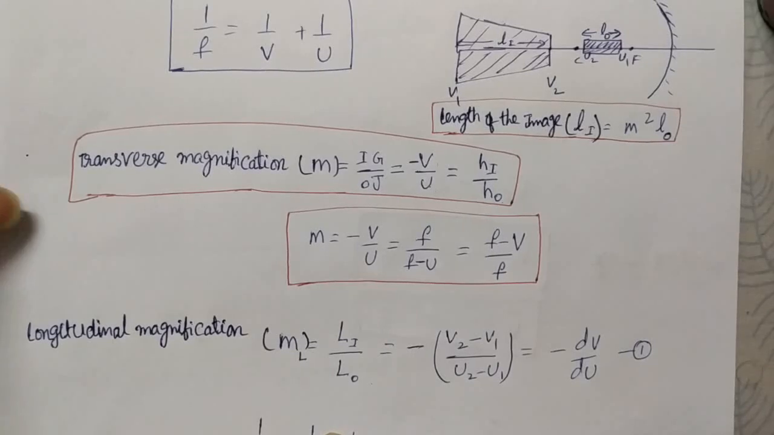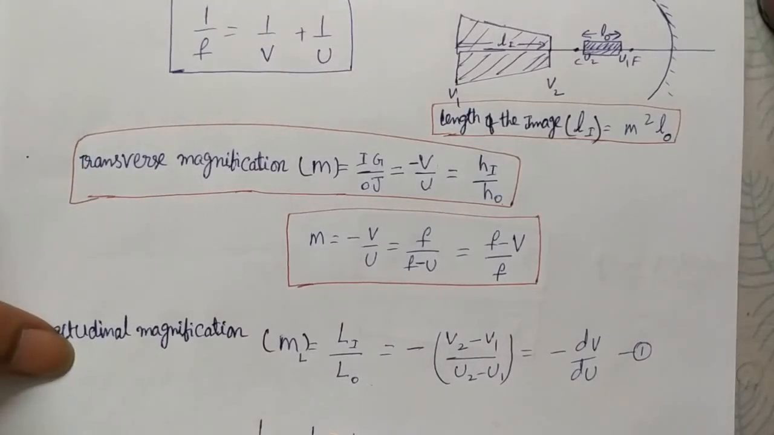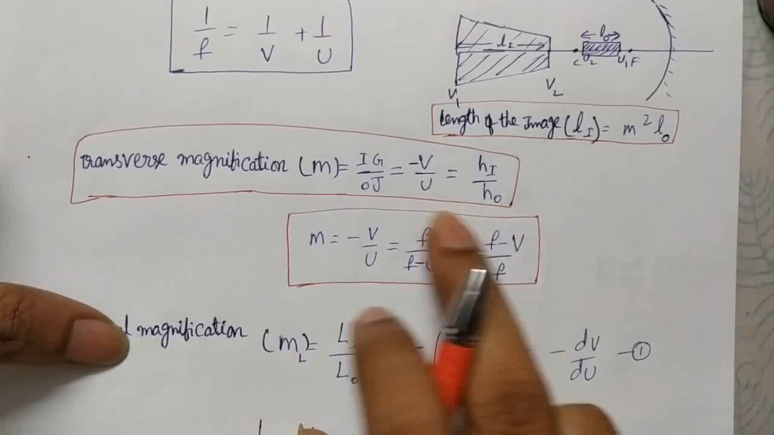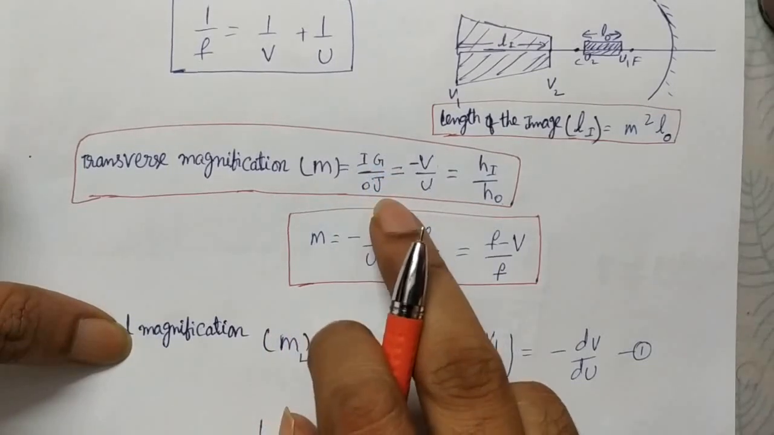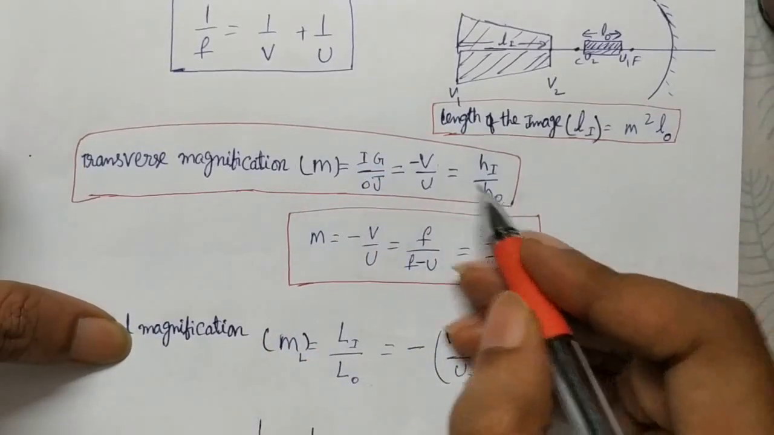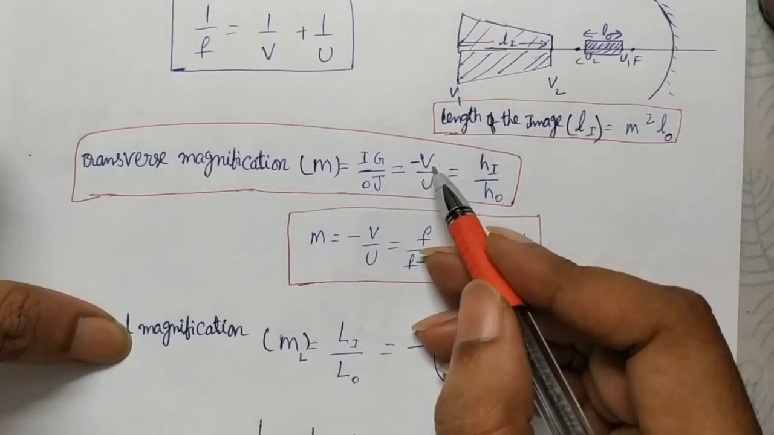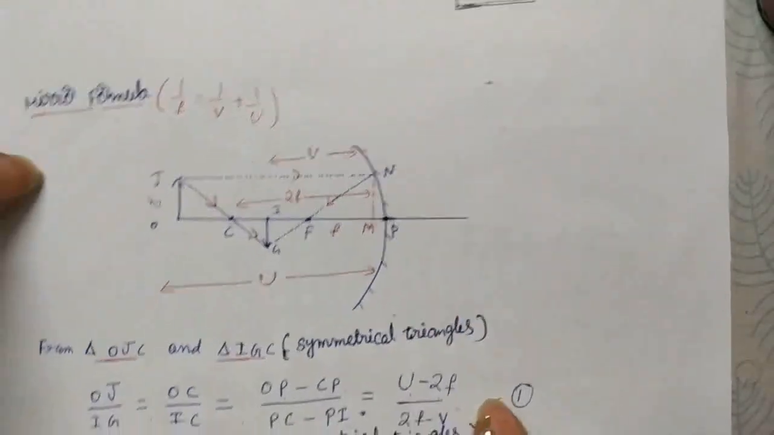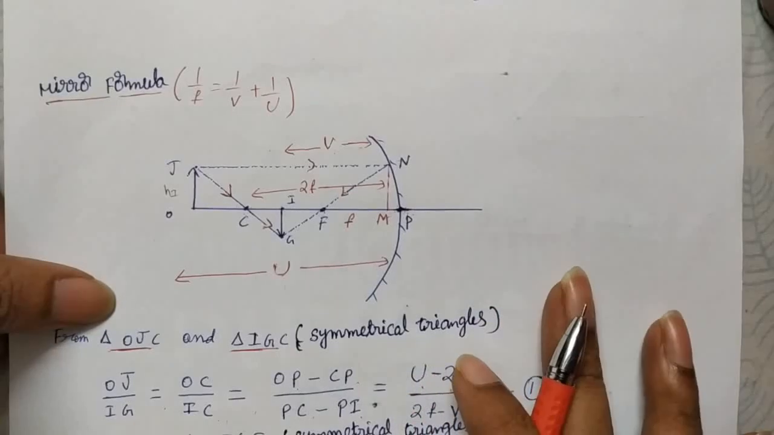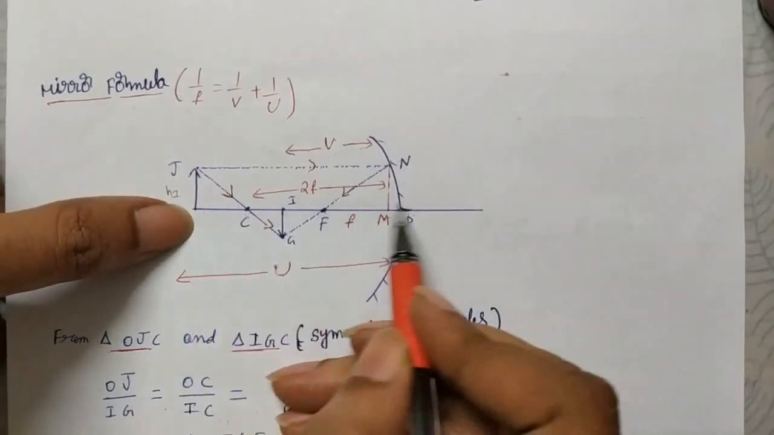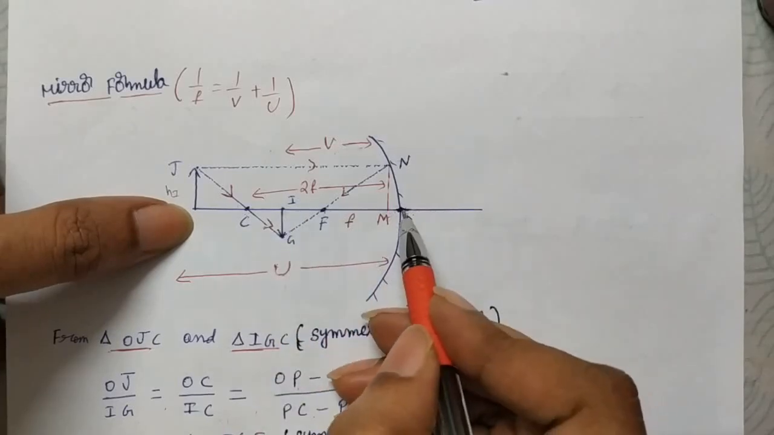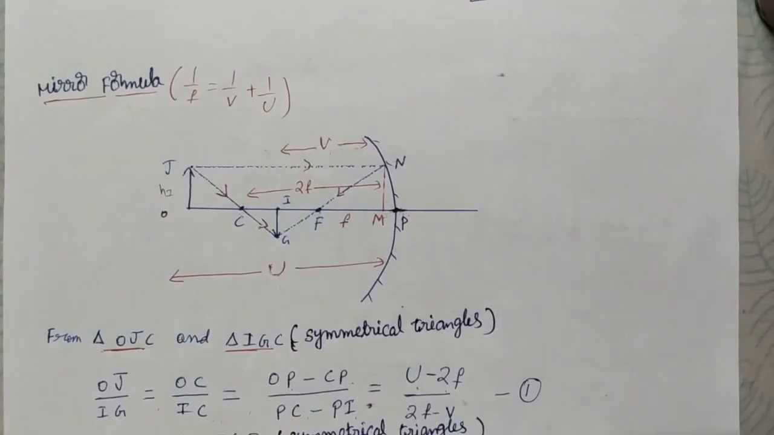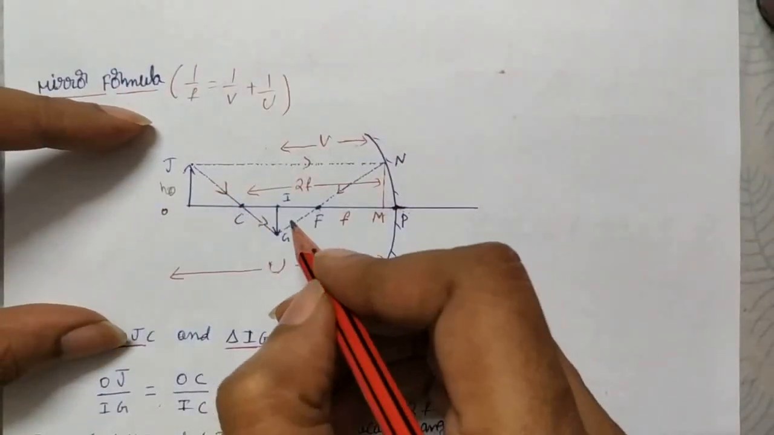Now we'll see about magnification. We have two types of magnification of the image. One is transverse magnification, nothing but how many times the height of the image increases. That is given as height of the image by height of the object, hi by ho, which is equal to minus of image distance by object distance. You can see that with the help of this diagram. Here the object is at u distance, the image is at v distance from the pole of the mirror. The height of the object is ho, and this is the height of the image, hi.